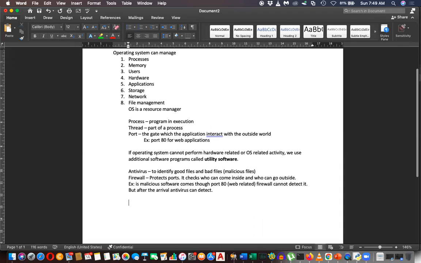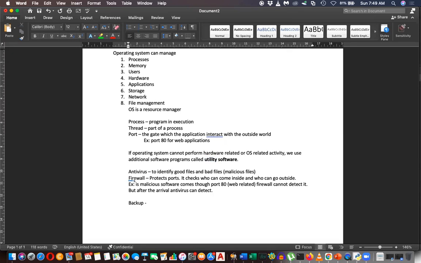What a computer can do, what the operating system can do, these are tasks, but some tasks are not done by the operating system. For example, backup. Backups are again about managing your files, keeping copies of your files. Antivirus is a file management task done by utility software.